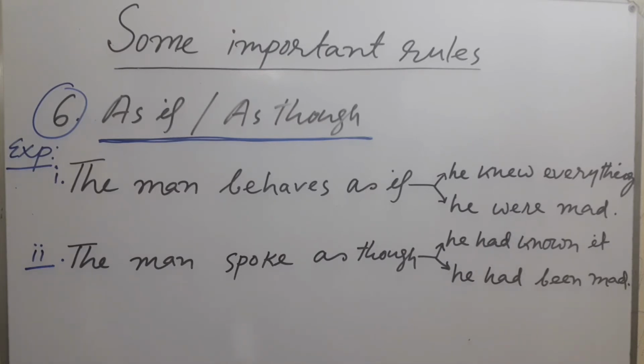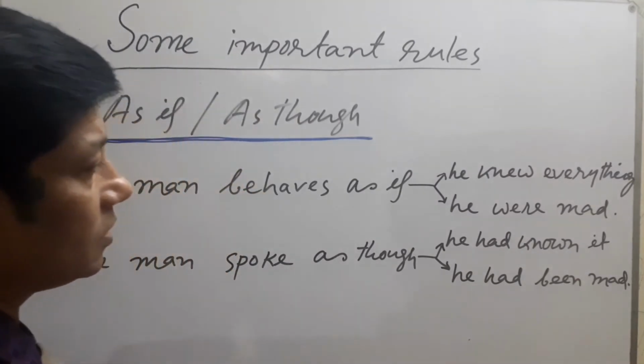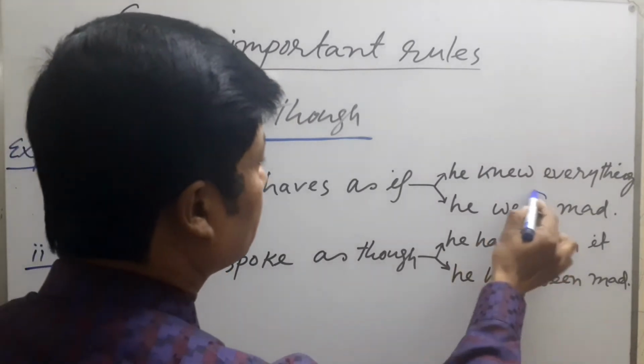You should remember this. The man behaves as if he knew everything. Knew is the main verb, so it is a past tense. And if you use an auxiliary, then you must write he were mad. So in case of as if or as though, if you use an auxiliary, then were must be used. This is a very important thing you should remember.